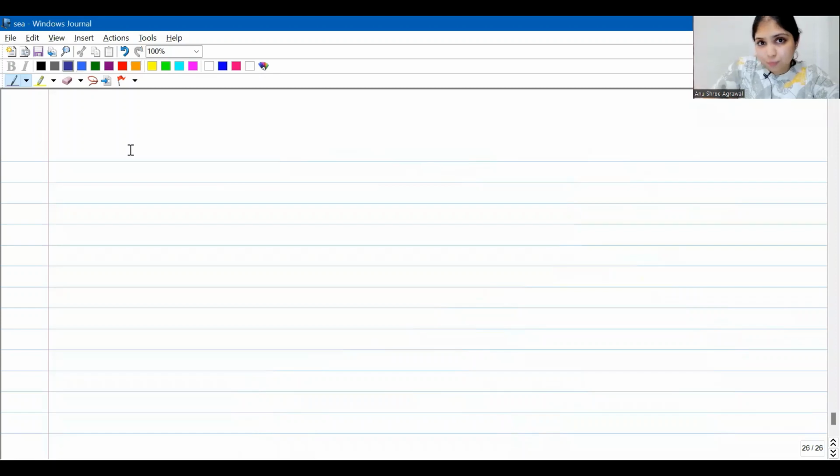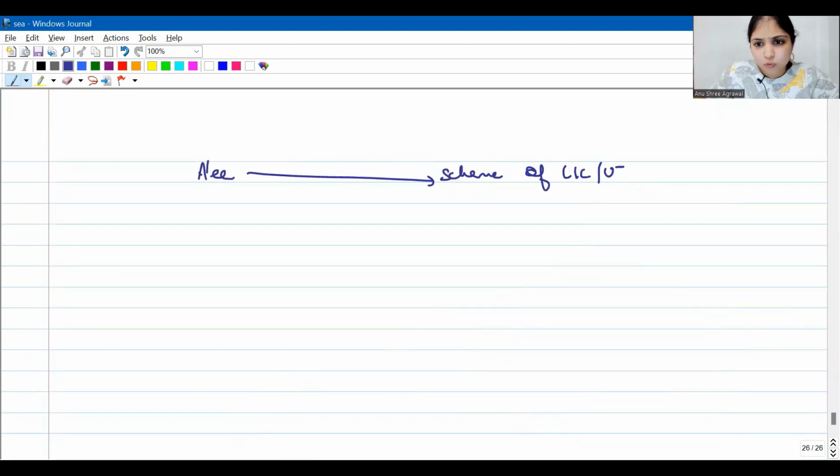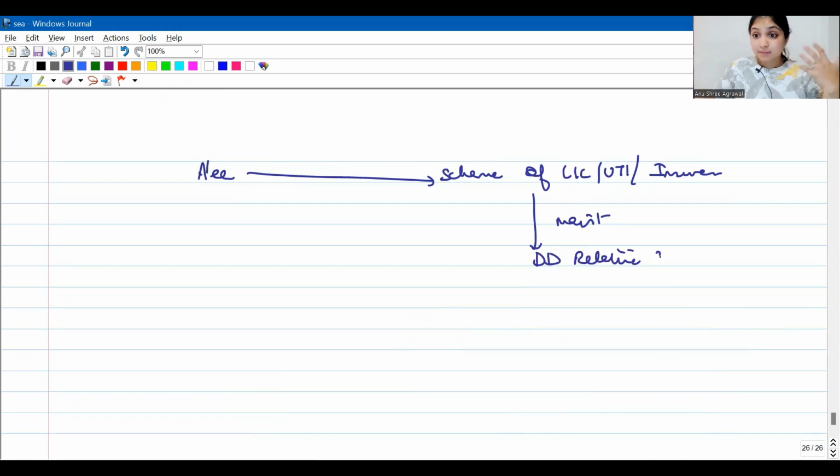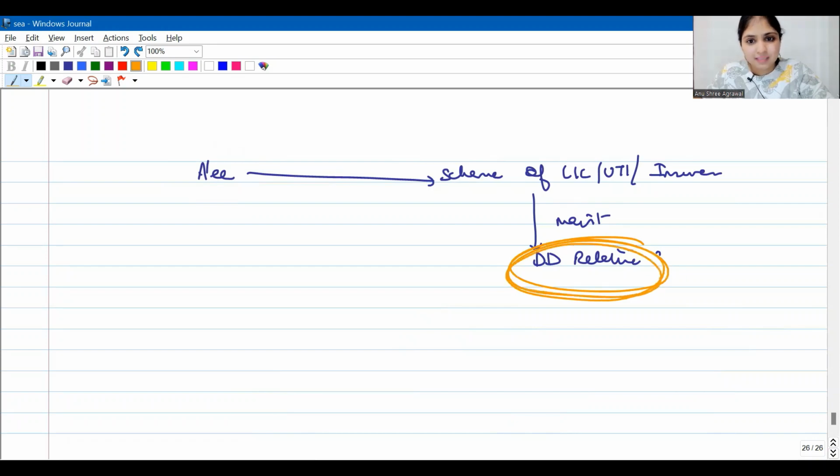There's another existing provision, okay? The existing provision says, see, the assessee has been contributing money to the scheme, okay? Scheme of whom? LIC or UTI or any other insurer. The assessee has been contributing to the scheme for what? For the maintenance of a dependent disabled relative. Okay, the objective, the logic behind this contribution is that in case the assessee dies, then for maintenance of the dependent disabled relative, the scheme will pay an annuity to the dependent disabled relative or a lump sum.